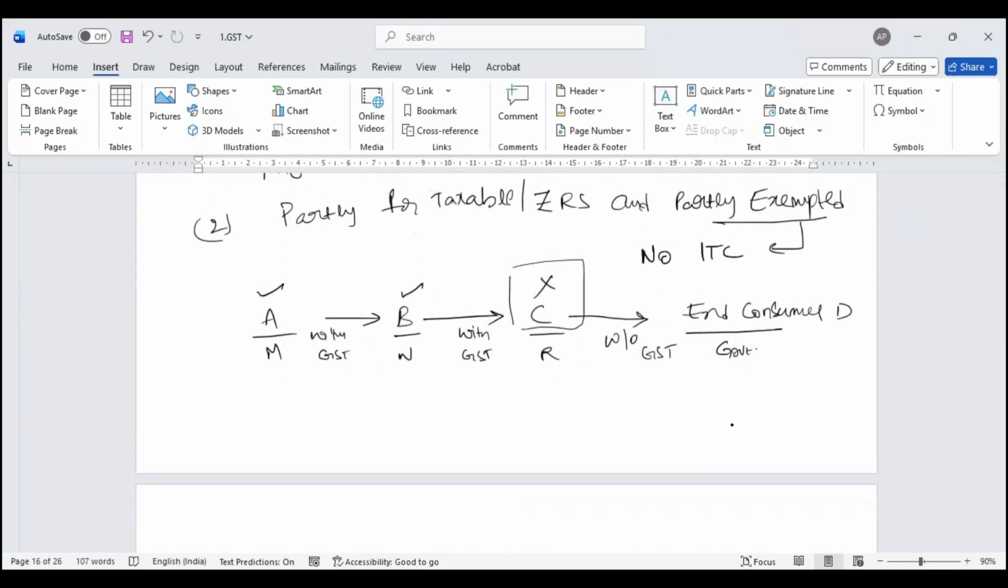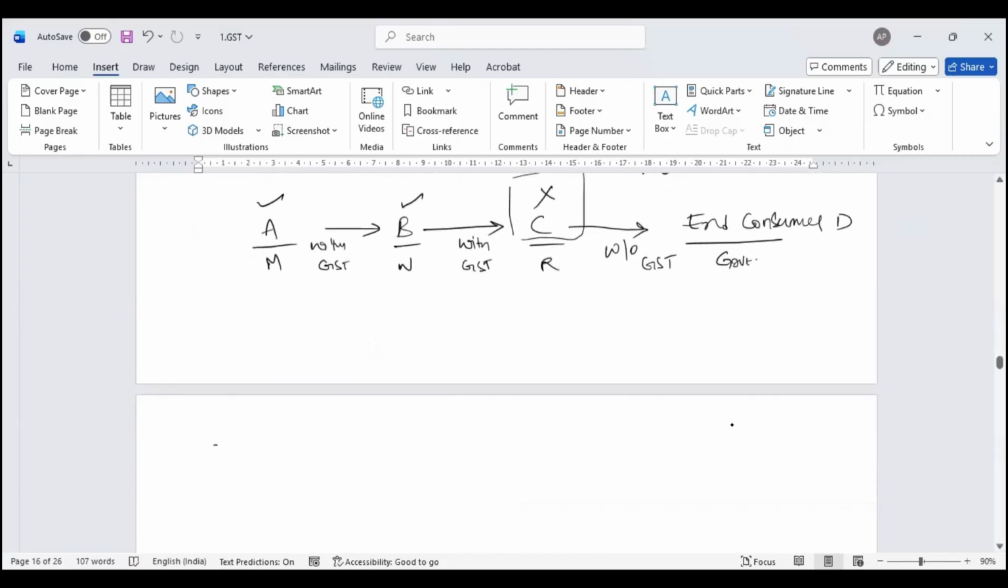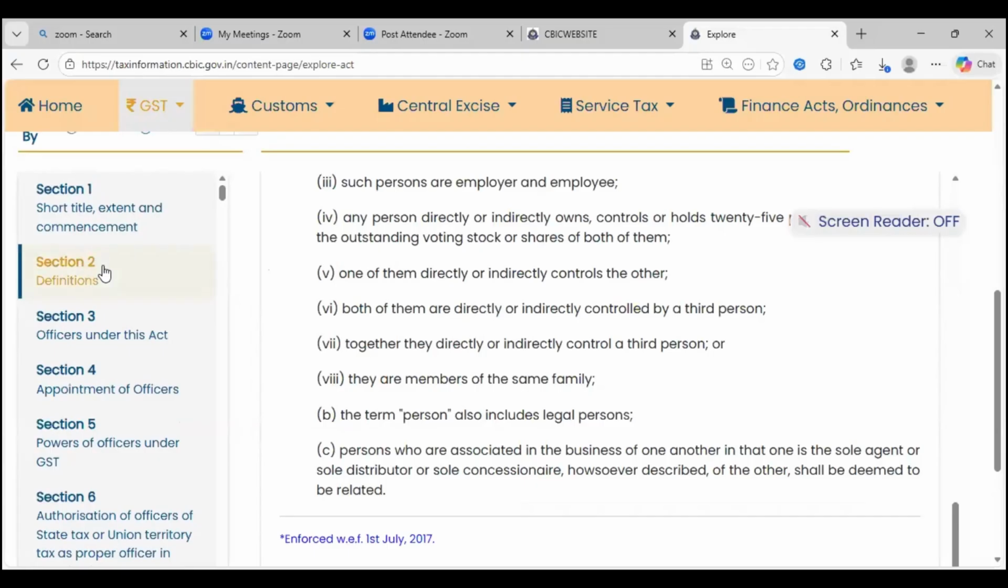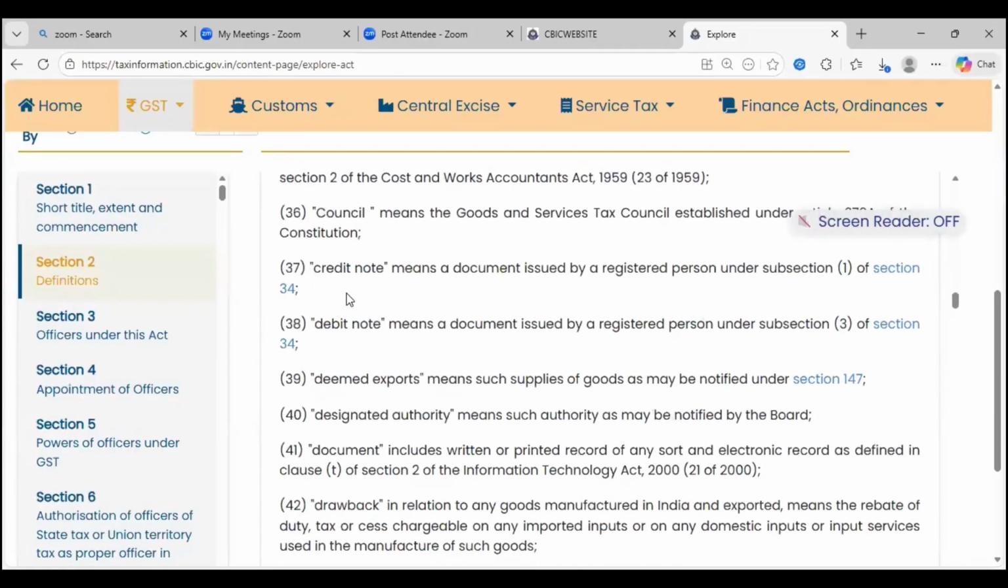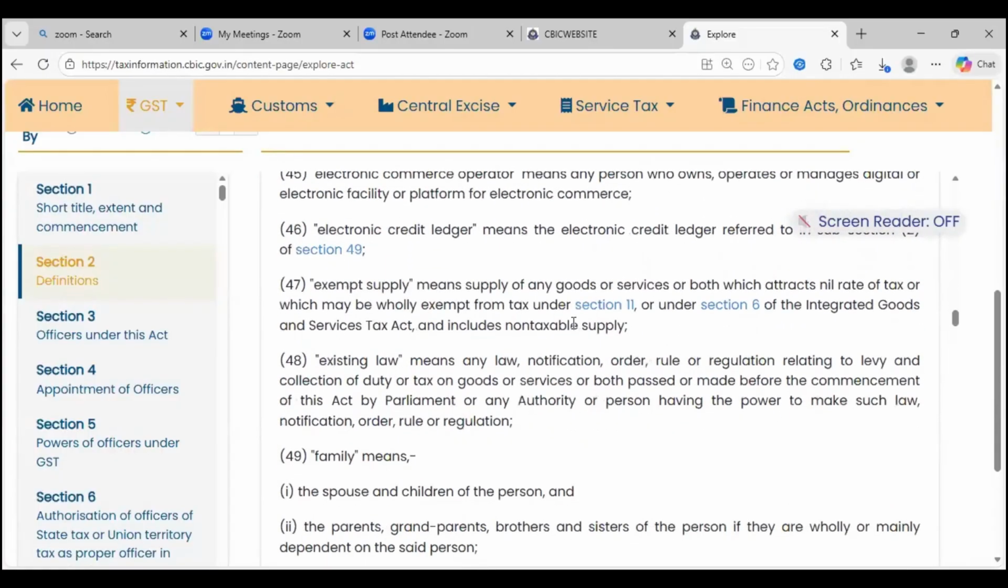Now, I've used a term called exempted. This term exempted is defined under section 2, clause 47. Let's understand that and come back. Section 2(47), exempt supply. Exempt supply means supply of any goods or services, or both, which attracts nil rate of tax. They've used the term supply, that means I sell. The rate of tax is nil.